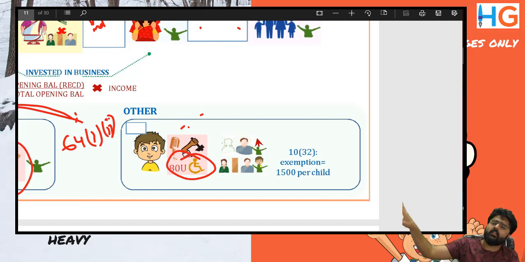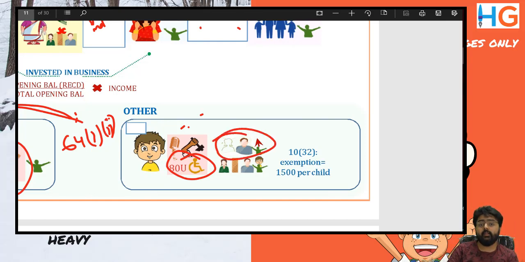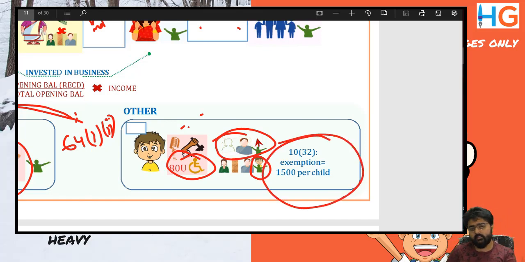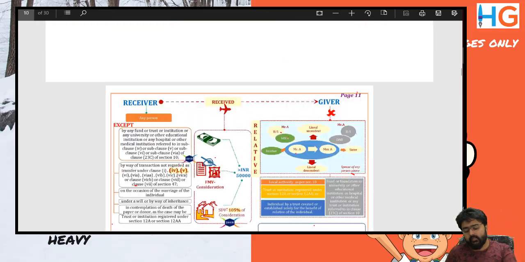But any other income, be it any investment income, will be clubbed in the hands of the parent. Which parent? The parent who has higher income. If they are separated, the one who maintains the child. Exemption is 1500 per child. This is over. Clubbing and 56 to 10 are over.